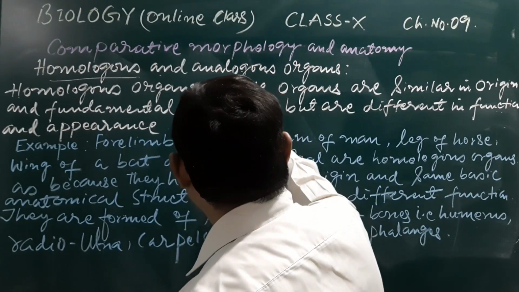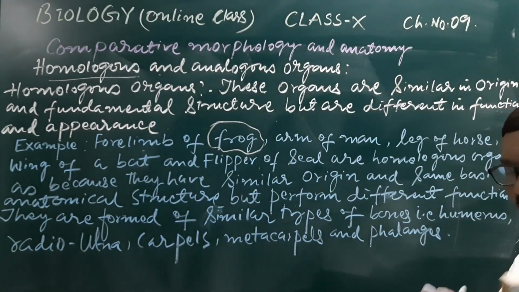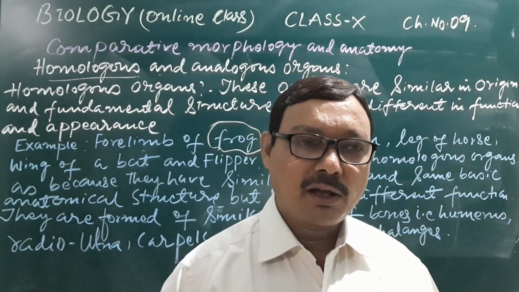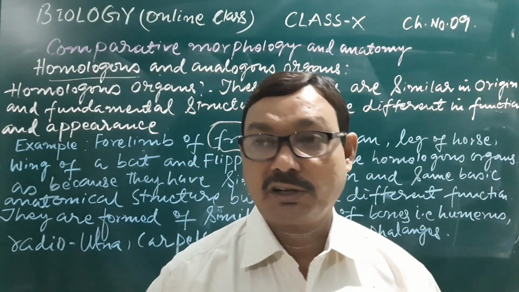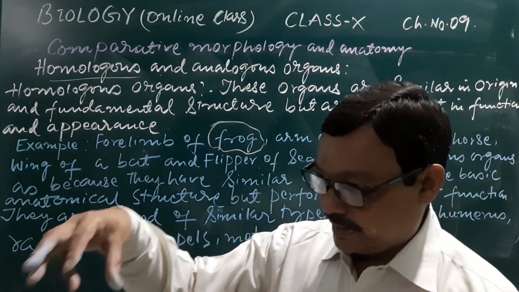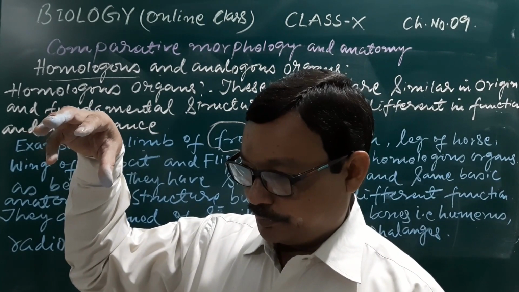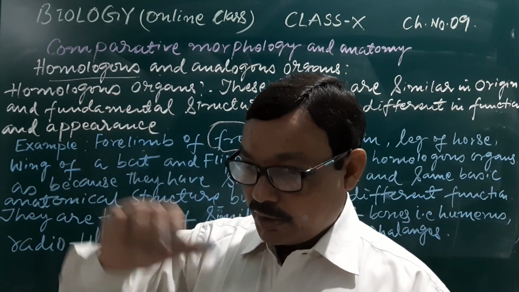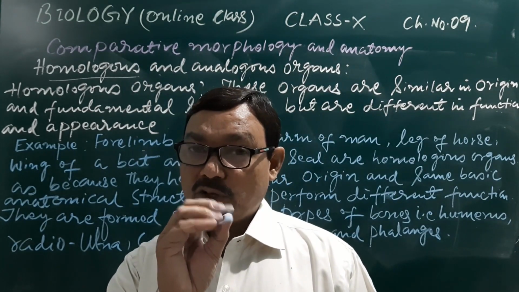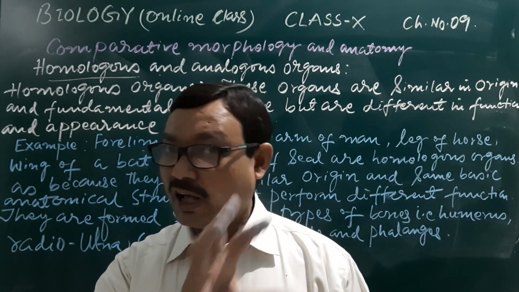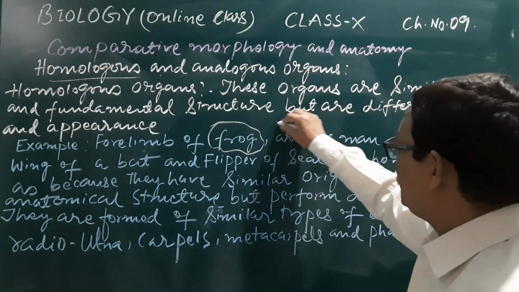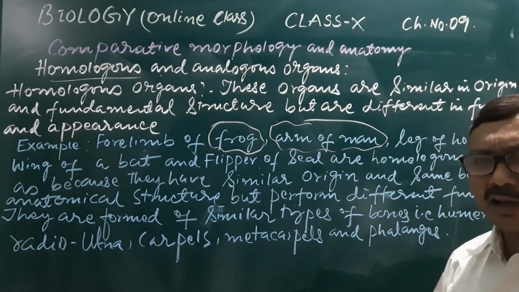The forelimb of frog supports the frog while it walks and jumps, and while it moves on land, that forelimb supports the frog. In the arm of man, it is used for grasping and picking of substances.